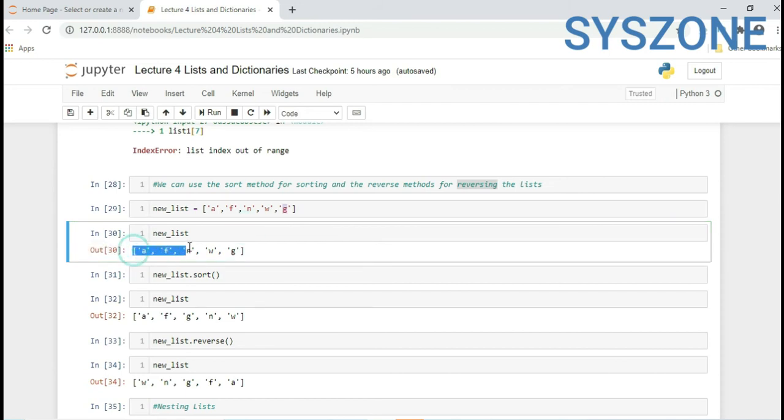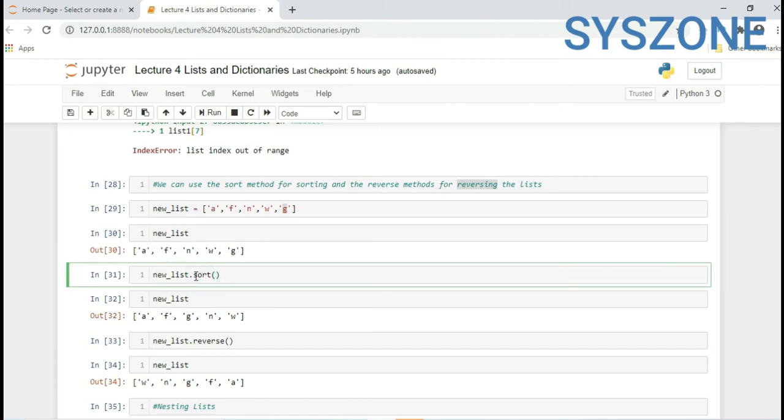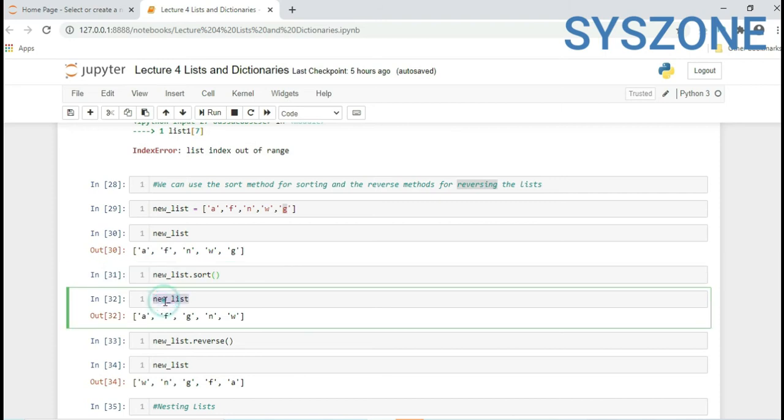When I execute it, it is shown as it is in list format. Now I want to sort it because it is not in a sorted manner. For that, new underscore list dot sort method. When you execute this one, if you see, this is a, f, g and w. It is coming in alphabetical or sorted order.